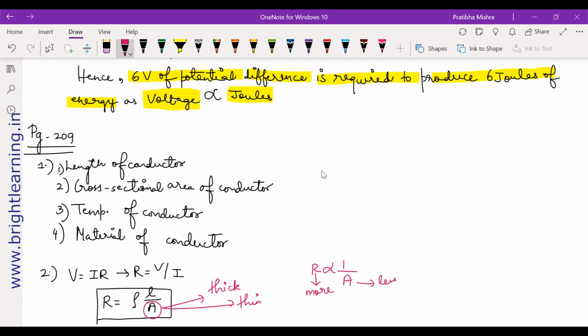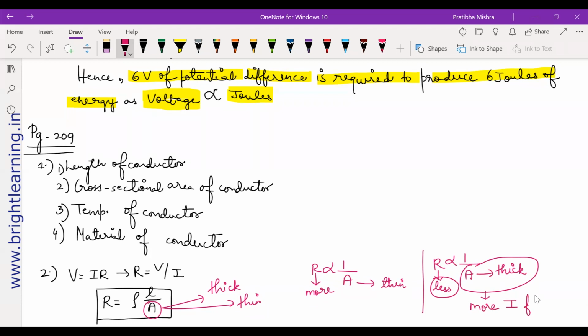So the answer is, the current flows better in a thick wire. If the area of cross section is thick, the resistance offered by that conductor would be less and more current flows.